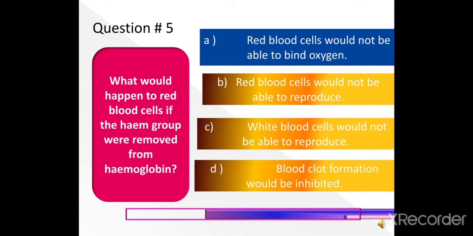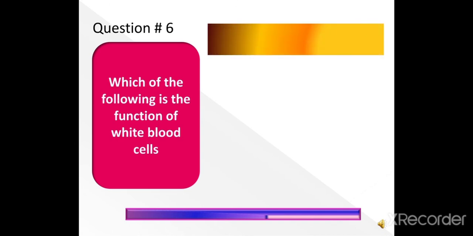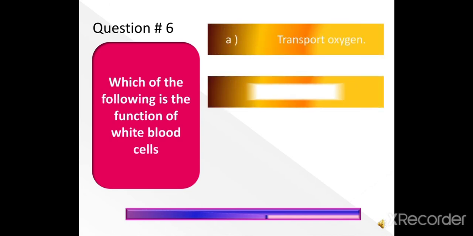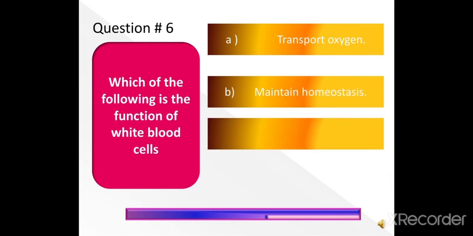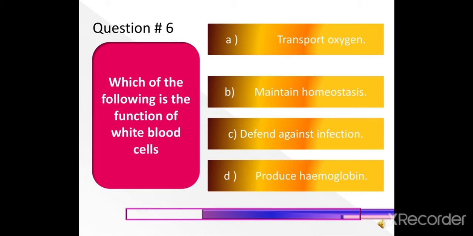Next question is question number 6. Which of the following is the function of white blood cells? Transport oxygen, maintain homeostasis, defend against infection, produce hemoglobin. The right answer is option C, defend against infection.